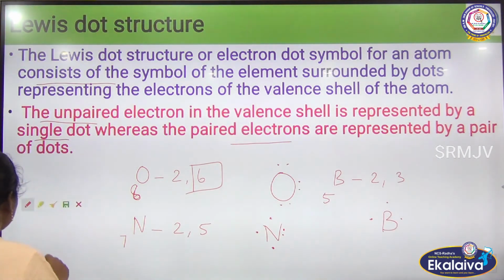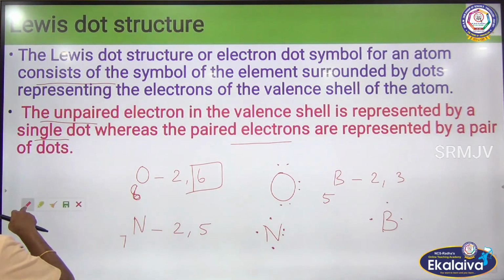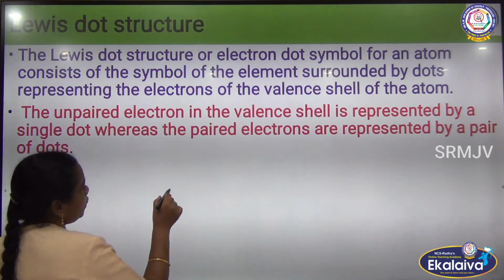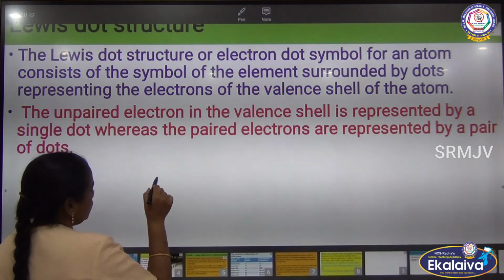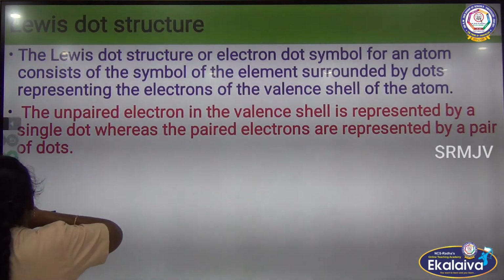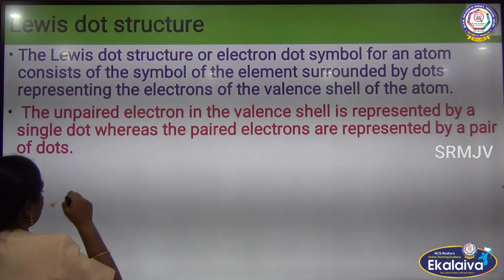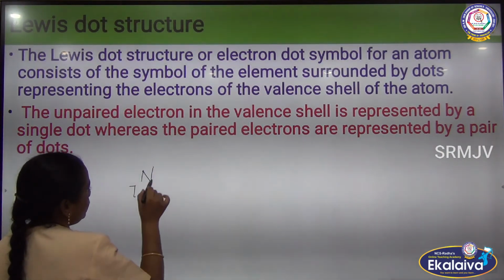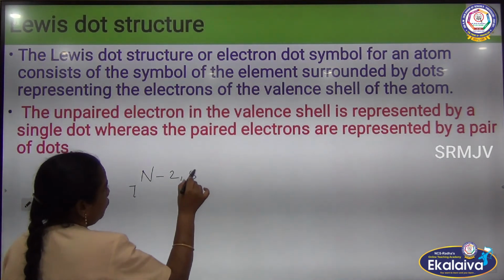Now, you can see the nitrogen molecule. Nitrogen has atomic number 7, configuration 2, 5.